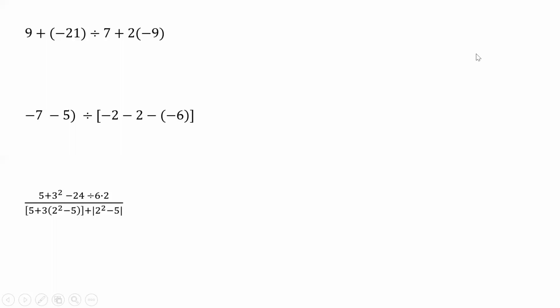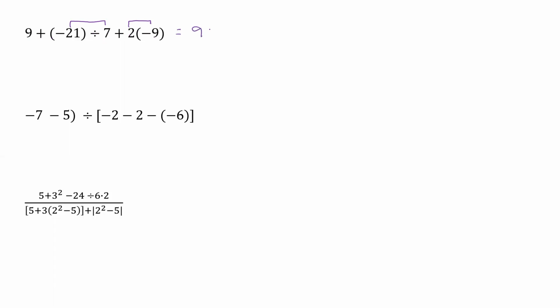All right, a few more examples here. Now, what we're doing is, again, PEMDAS. So, looking at this, we have a plus, and then divide, plus, and multiply. So it looks like first we need to do this division. And because this is separated by plus, at the same time, we can do this multiplication.